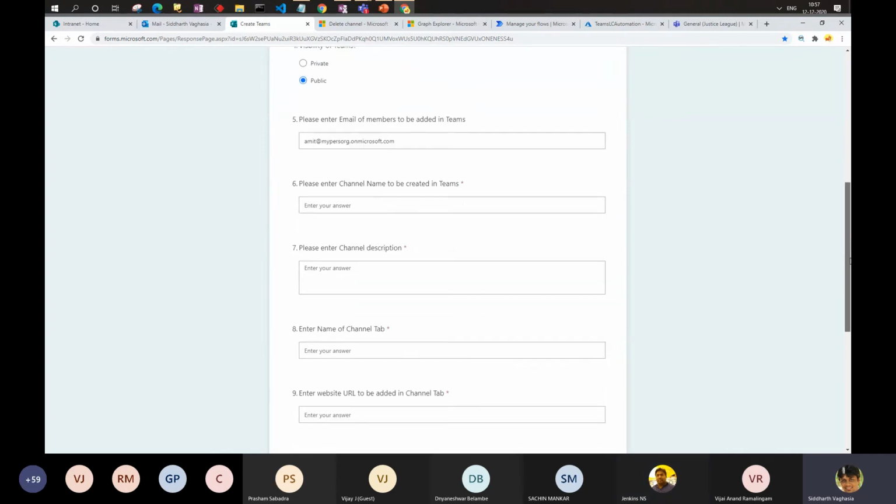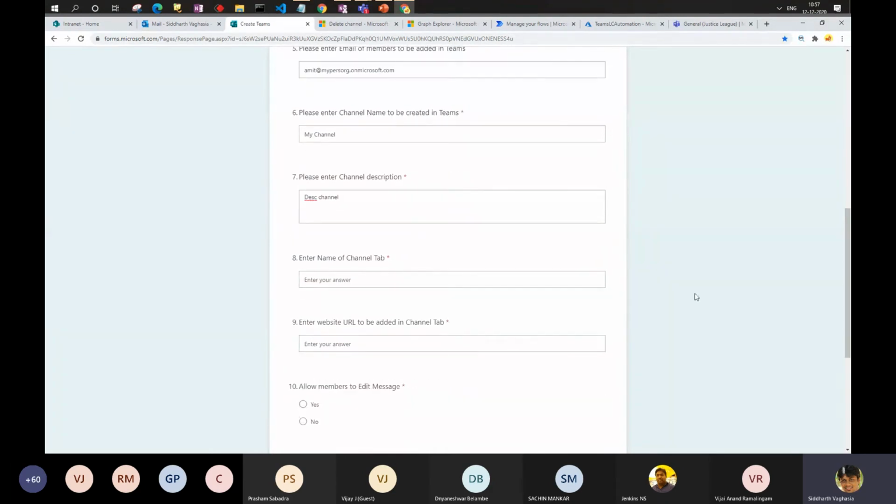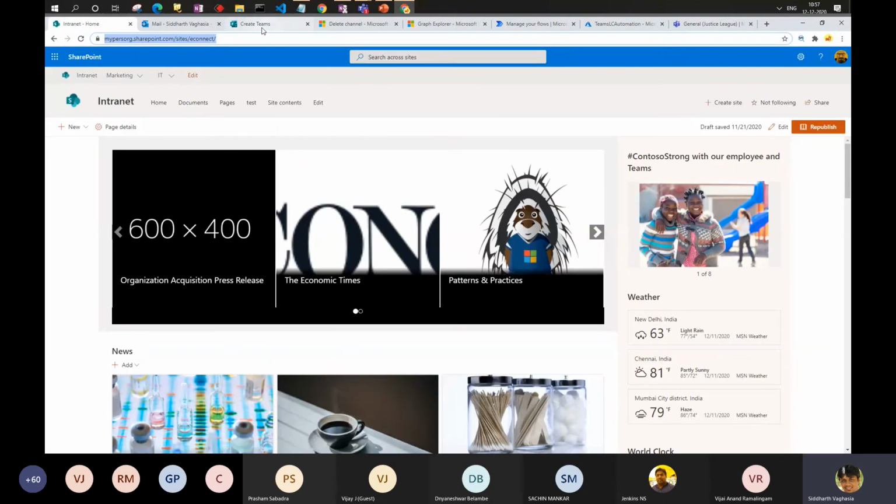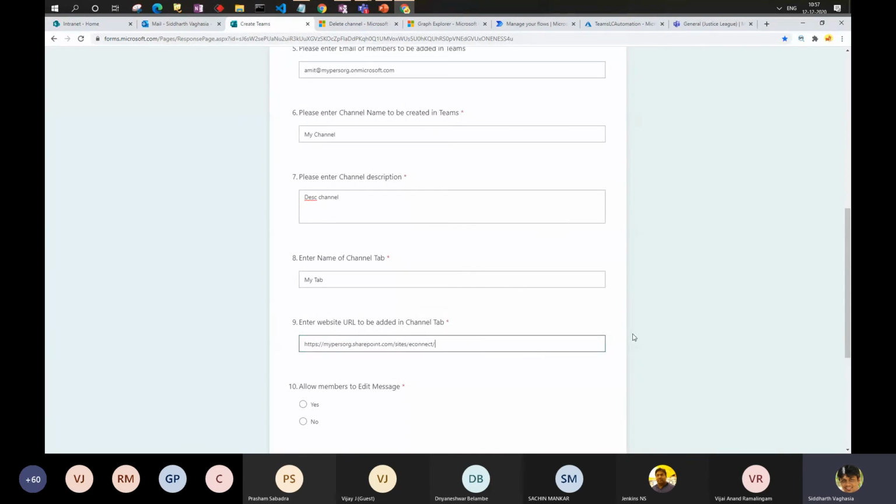Then I also want to create a channel within the team, so I'll say my channel, and add a description of the channel. Then I also want to create a tab. What tab would I be creating? Just a simple tab to display a SharePoint site within the team. So I'll say my tab and add the URL, so I'll just surface a Microsoft Teams site within that Teams channel.